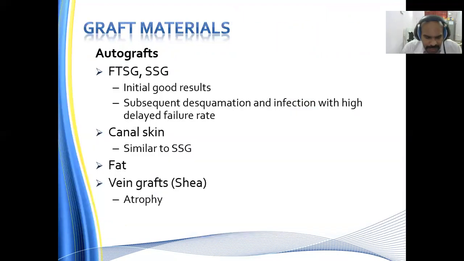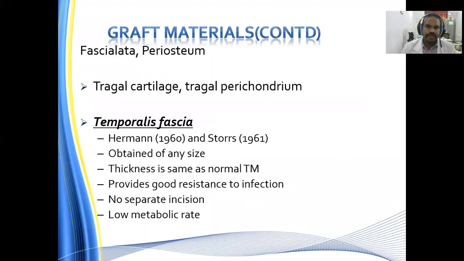What are the graft materials which are used for tympanoplasty? You have autograft, we have full thickness skin graft as well as split thickness skin graft. Initially, we will have good results, but subsequent deformation and infection with a high delayed failure rate. Canal skin is similar to split skin graft. We can also use fat, we can also use vein graft, which is a shear graft. Then we can also use fascia lata, periosteum, or cartilage, especially tragal cartilage as well as the tragal perichondrium.